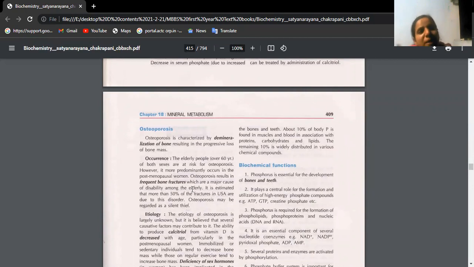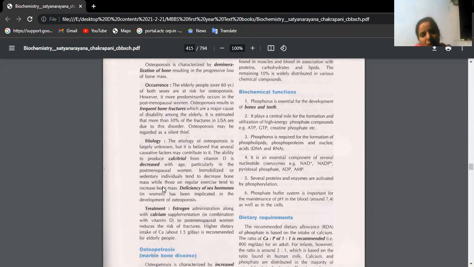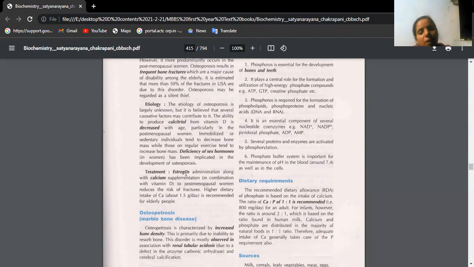Then osteoporosis. Porosis in the sense the bone density is reducing. The bone mineralization area has reduced. Usually we see osteoporosis as age advances, in old age, after menopause, especially in females only. Unfortunately, the bones become very weak and prone to fractures. So that's the reason after menopause we should recommend increased calcium intake. Treatment: because hormonal deficiencies are there, we have to give estrogen and calcium supplements so as to overcome osteoporosis. We can prevent these fractures.